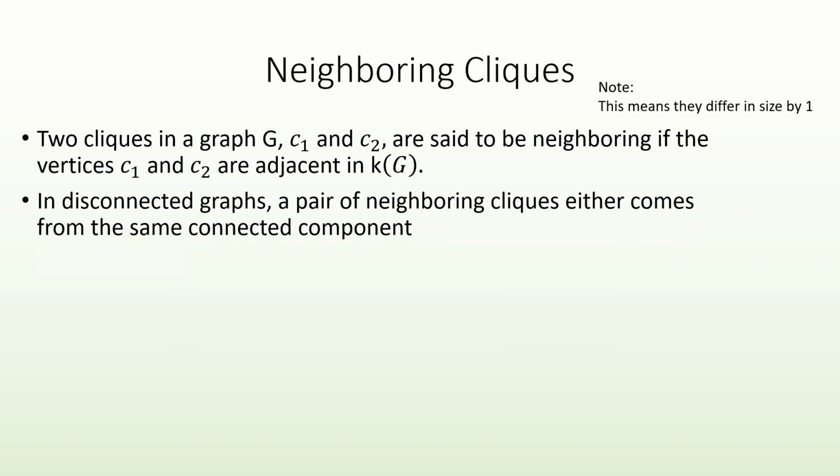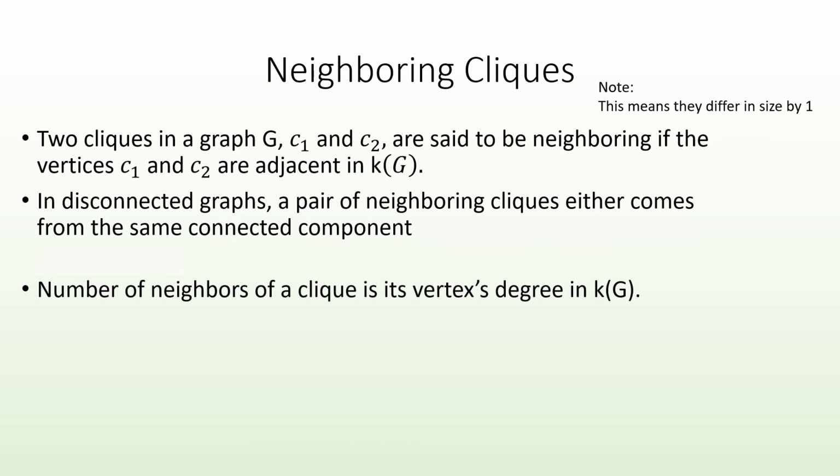As discussed earlier, in graphs with more than one connected component, such as a graph formed by the disjoint union of two other graphs, a pair of cliques can only be neighbors if they are in the same component. The number of neighbors of a clique is its corresponding vertex's degree in the simplex graph.